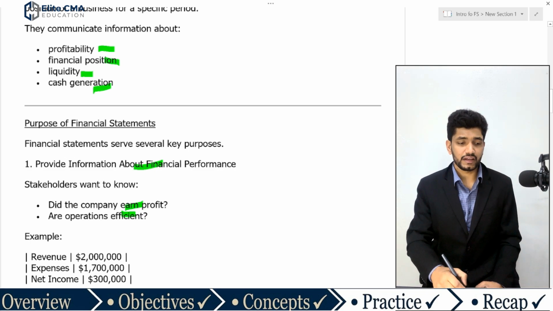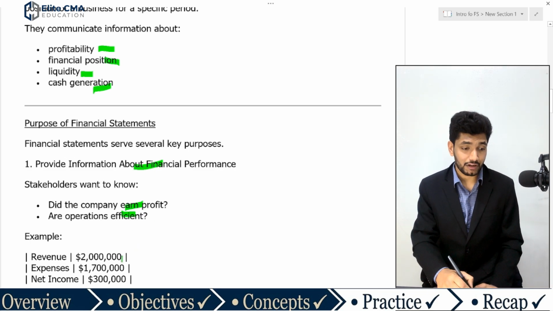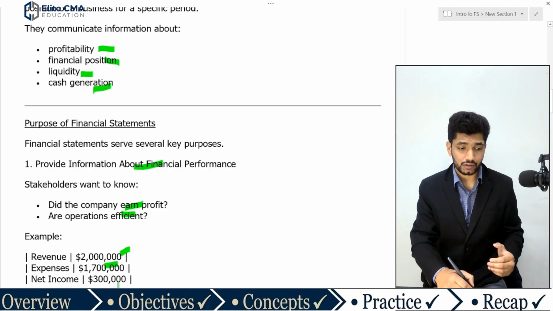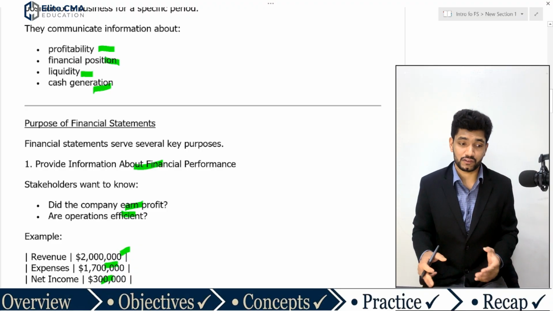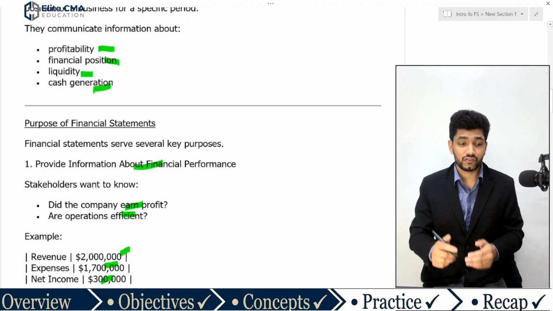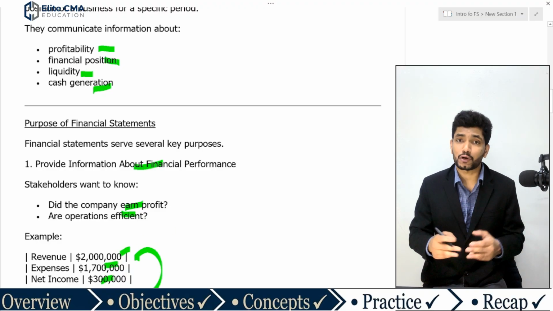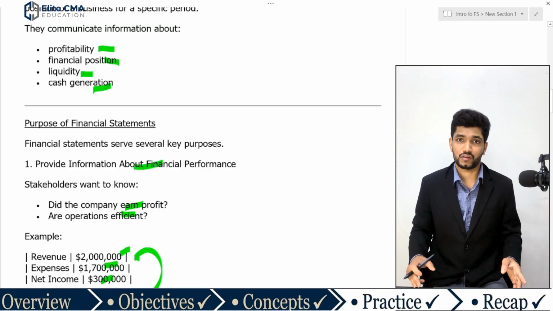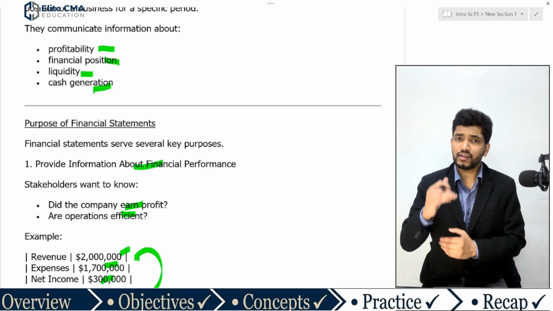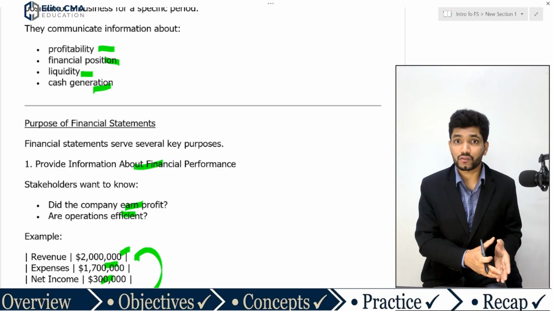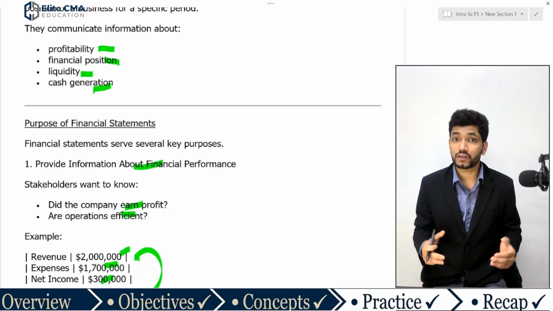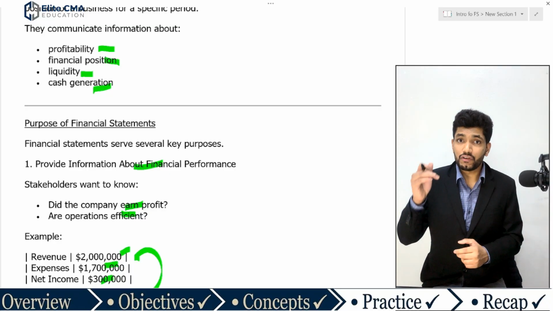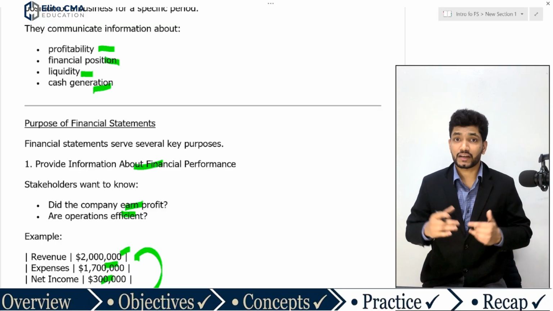Here you can see a case where a company has revenue of 2 million and expenses of 1.7 million, so the net income is 300,000, that is revenue minus expenses. We can say this is a profitable case because total revenue exceeds total expenses. This answers a simple question: is the company making a profit or a loss?